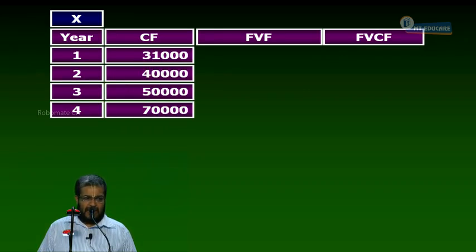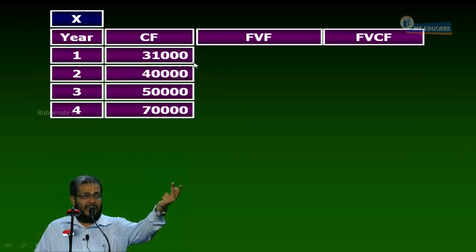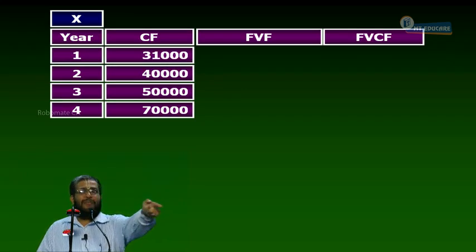When I get 31,000 in the first year, the investor will put it in pocket, at how much percent, for how many years? 3 years, because I got it at the end of the first year, and the project runs to the end of the fourth year. Future value calculation.